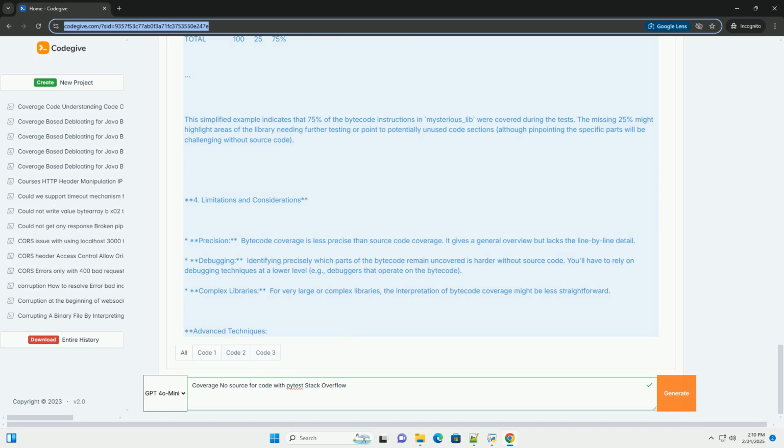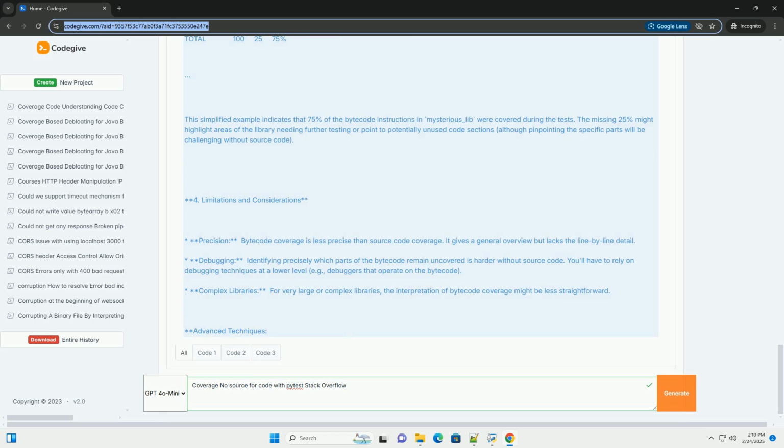Advanced techniques. Disassemblers: tools like dis, Python's built-in disassembler, can be used to inspect the bytecode, though interpreting it requires deeper understanding of the Python virtual machine. Decompilers: in some cases, decompilers, with varying success rates depending on how the code is compiled, might help partially reconstruct the source code, allowing for more detailed coverage analysis. However, the decompiled code might not be entirely accurate.